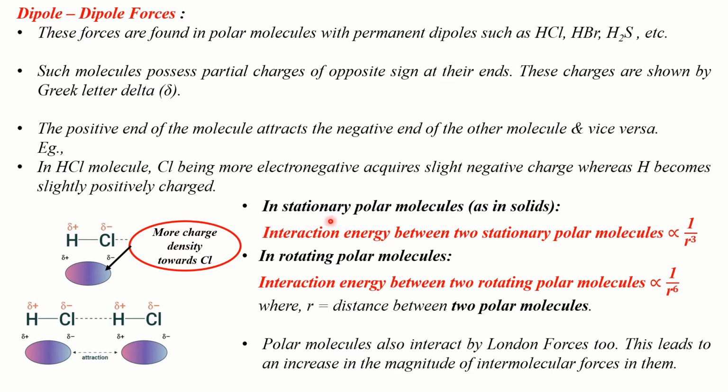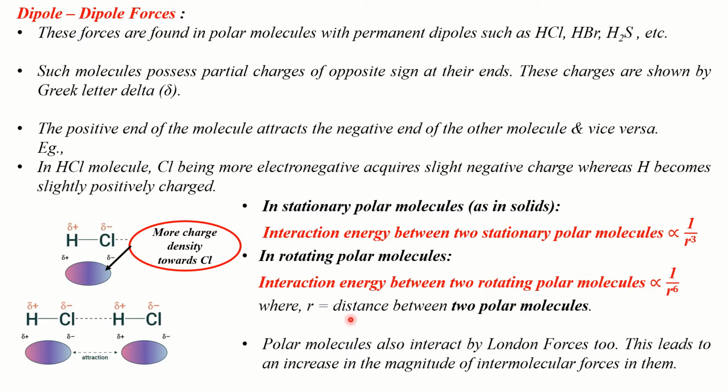Now, in stationary polar molecules like those in solids, the energy of attractive interactions between two neighboring polar molecules will be inversely proportional to the third power of the distance between the two interacting polar molecules. If the polar molecules are rotating, then the energy of attractive interaction between the two rotating polar molecules will be inversely proportional to the sixth power of the distance between the two rotating polar molecules.